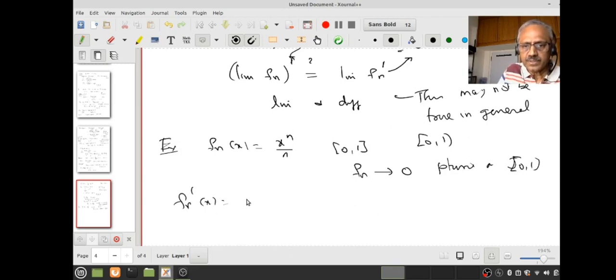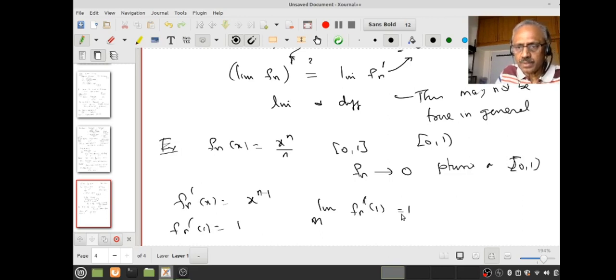Now what is fn dash? That is x power n minus 1. Therefore, what is the limit over n of fn dash of 1? Remember, fn dash of 1 is just 1. Therefore the limit of fn dash of 1 will be 1. But what is your limit function f? That is, the limit of fn is the 0 function, and its derivative is 0.